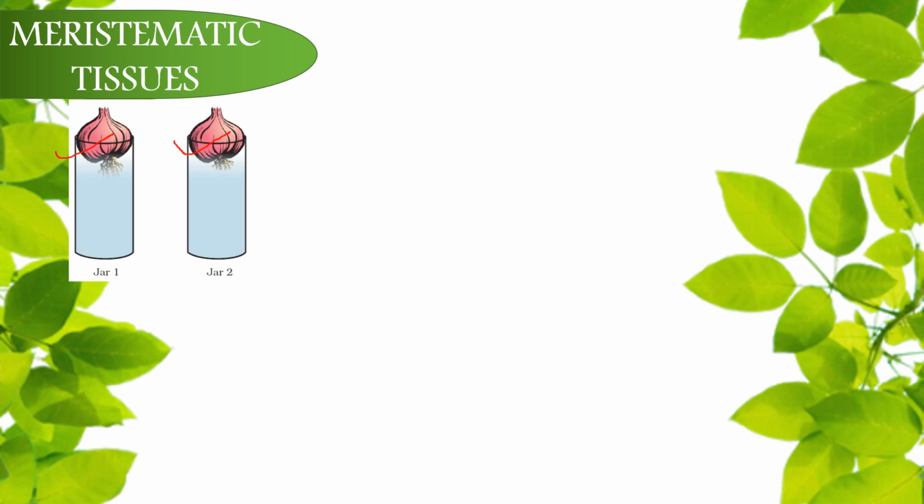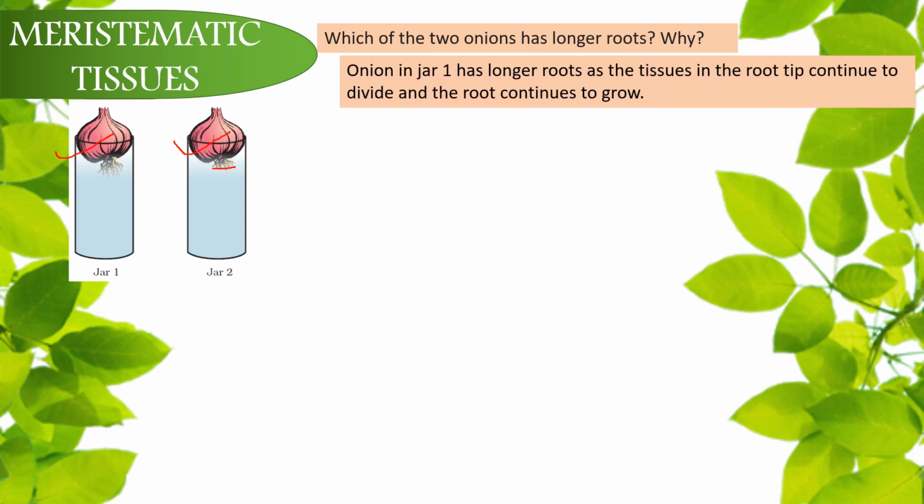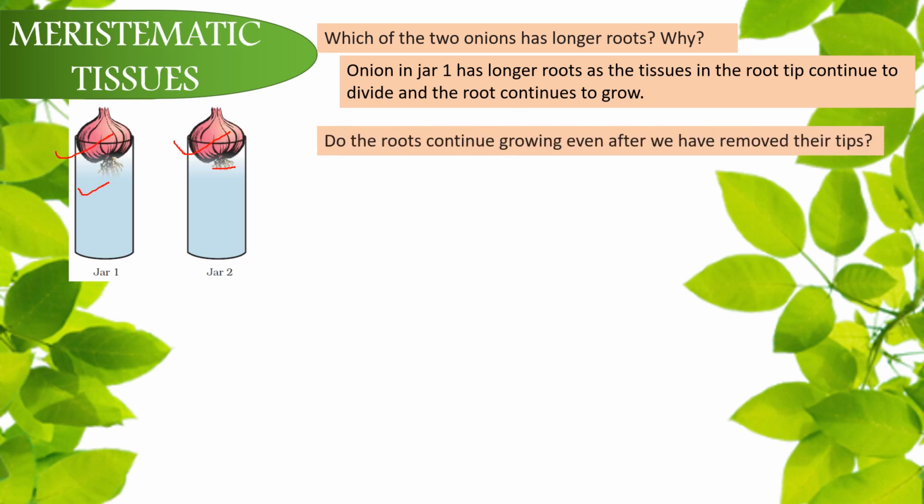Where exactly is this tissue? To find out, let's cut the tips of roots of 1 onion on day 4. Now leave for one more day and then tell me, which of the 2 onions has longer roots and why? Onion in jar 1 has longer roots as the tissue in the root tip continues to divide and the root continues to grow. Do the roots continue growing even after we have removed their tips?